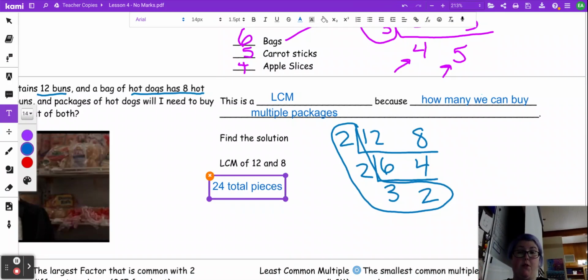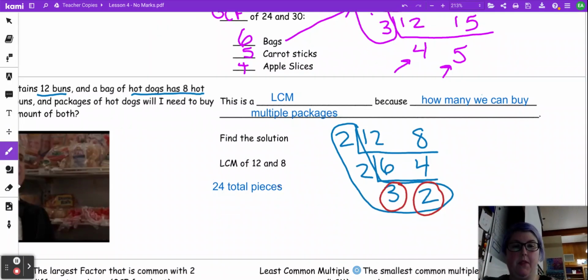So we're going to need 24 buns, and we're going to need 24 hot dogs. So then how many in each package? So we know we need 24 total pieces. We are actually going to switch which goes to which because we need to buy more packages of hot dogs. Each package only has 8.